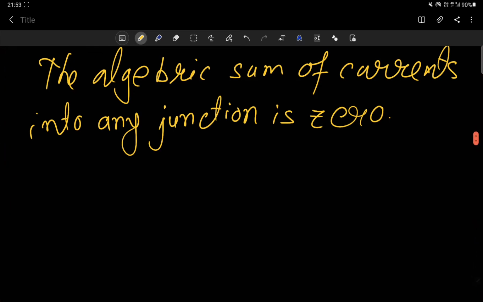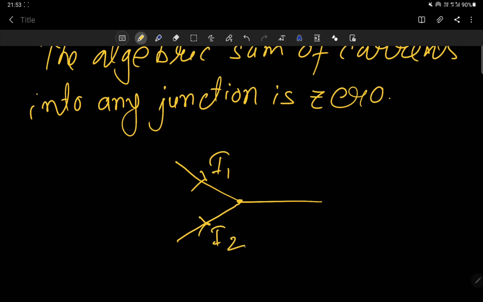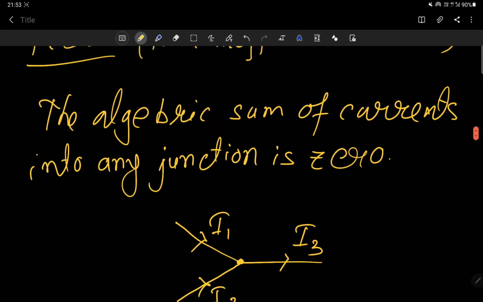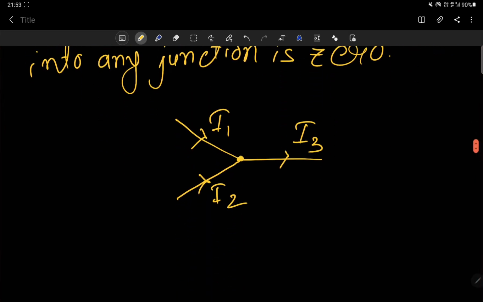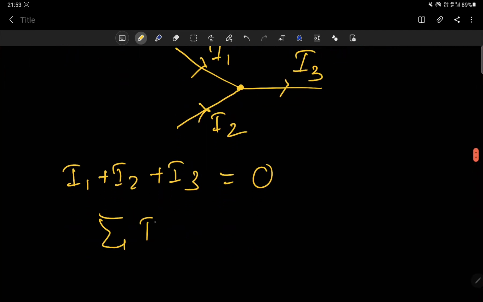So what does that mean? What is the algebraic sum of currents? Suppose here I have a junction. In this junction, suppose I1 current is entering and I2 current is also entering, but I3 current is leaving from this junction. Kirchhoff's first law is saying that the algebraic sum of currents, I1 plus I2 plus I3, is equal to 0. This is the Kirchhoff current law.